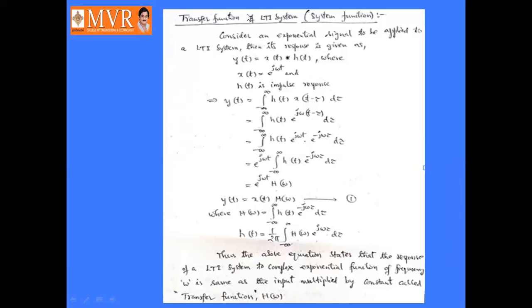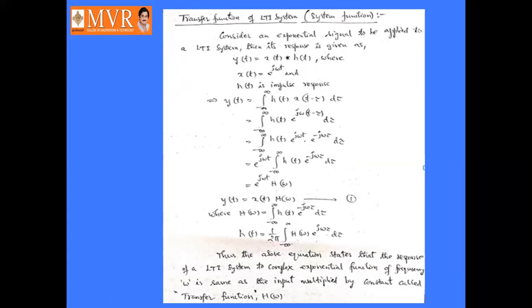Next one is the transfer function or system function. Transfer function and system function are both the same. Transfer function is nothing but the ratio of output to input. Output by input is the transfer function of the system. It is also called the system function. That is the basic definition.